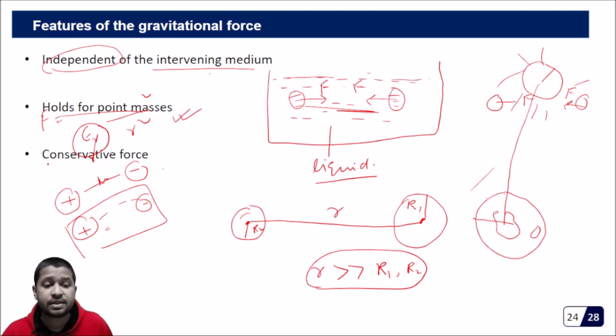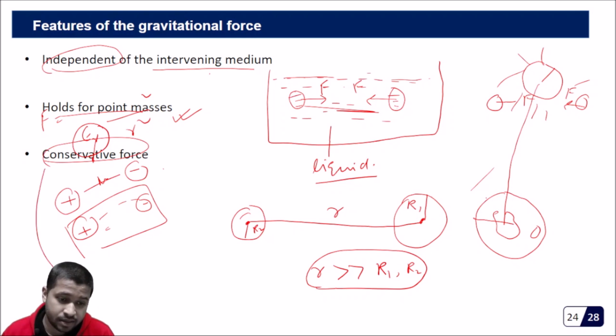And finally, it's a conservative force. What we mean by conservative force is that work done by the force is independent of the path.